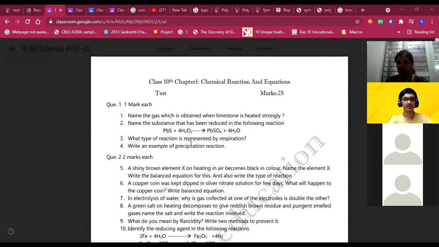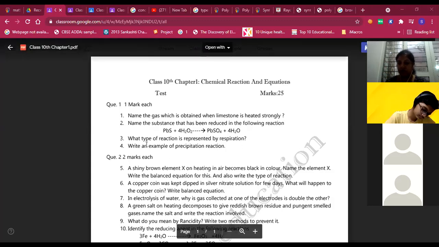What type of reaction, ma'am? Just a question. If we write H2O2 has been reduced to form water, and in bracket I write the formula of water, is it correct, or do I still need to write it? It is correct, but you have to write that it has lost oxygen. This one sentence is important. It has lost one atom of oxygen.